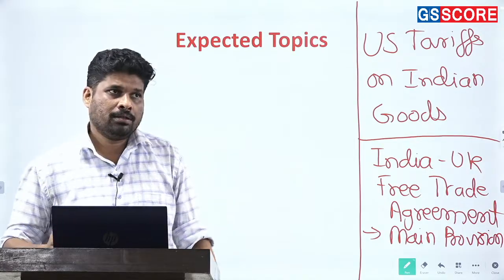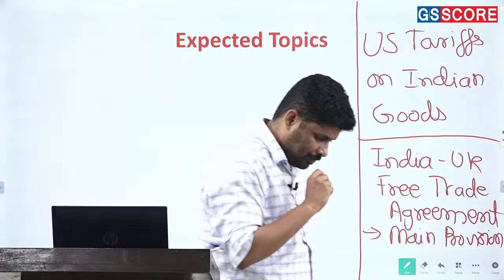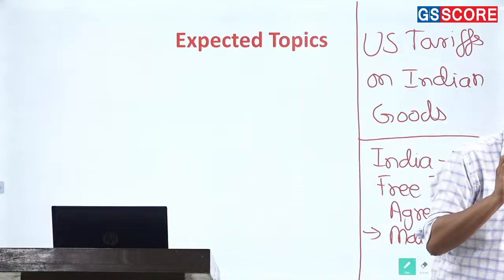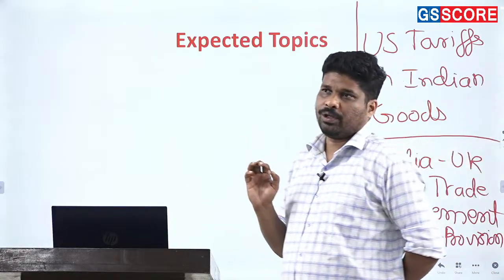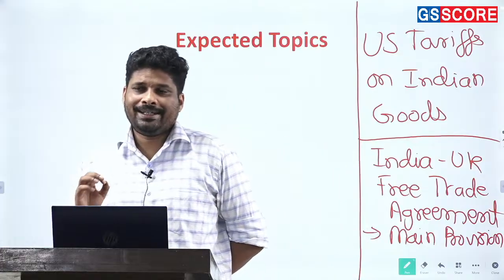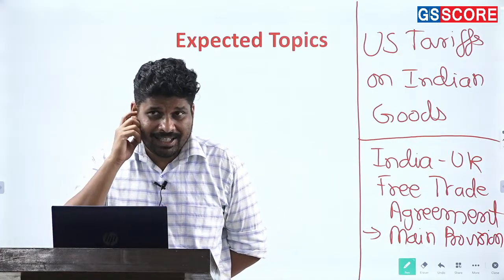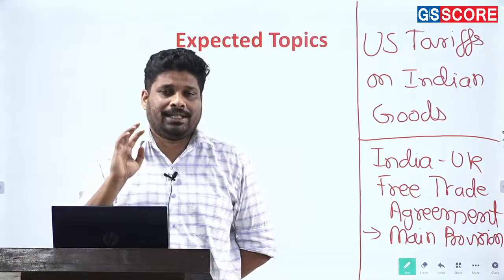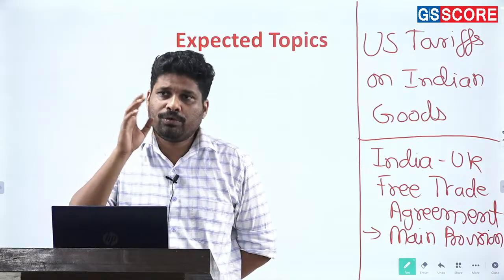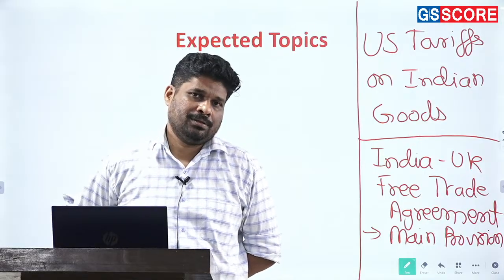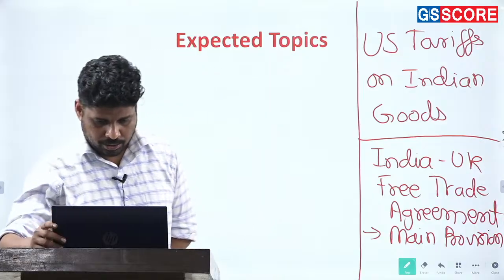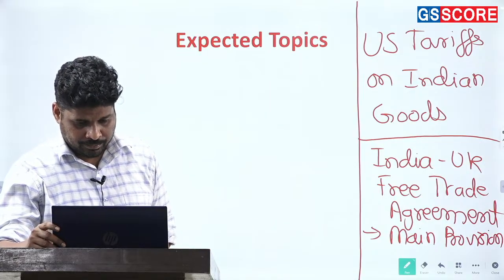One more thing, India's free trade agreement with UK also creates an impetus for India and EU getting into such an agreement, India and EU orienting towards such an agreement. Okay, so do look into all these things once. All right.